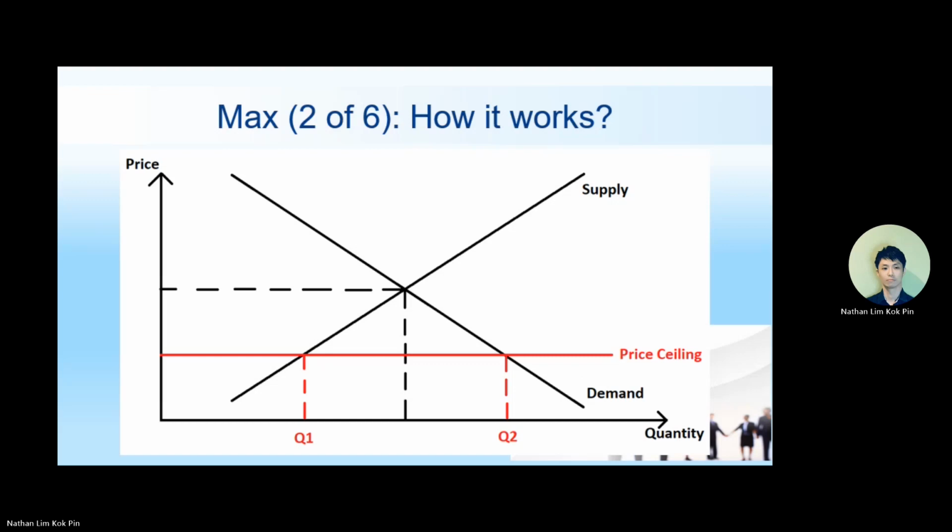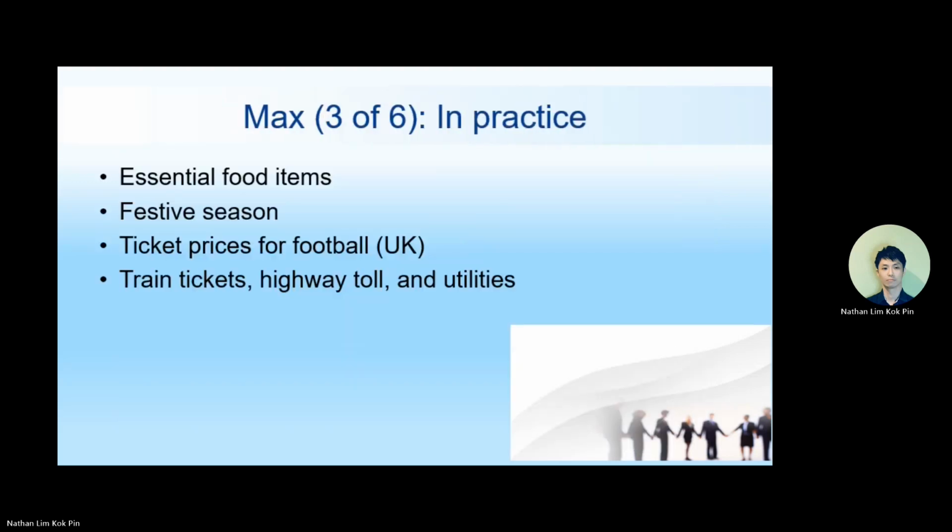Okay? Essential food item is the first goal. We want to ensure affordability, particularly to the low-income household, right? In Malaysia, we call it B40, right? So we get at the bottom 40% of the income. So they can actually afford and it makes their life easier, right? We don't want them to spend 30, 40% of their income just on food itself. Another 30% on rental, can see the problem, okay?